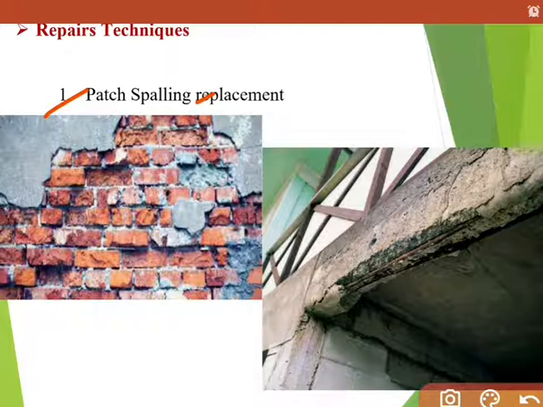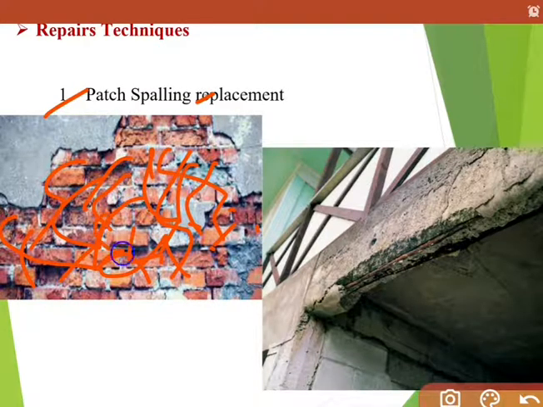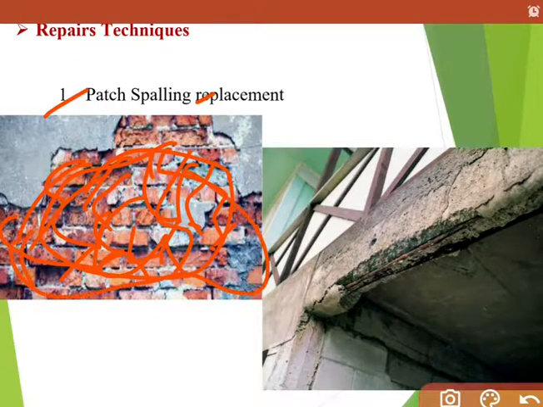Here you can see the spalling of the wall. Spalling means छाले निकल जाना. So this wall may be repaired or maintained by replacing this portion with new mortar.